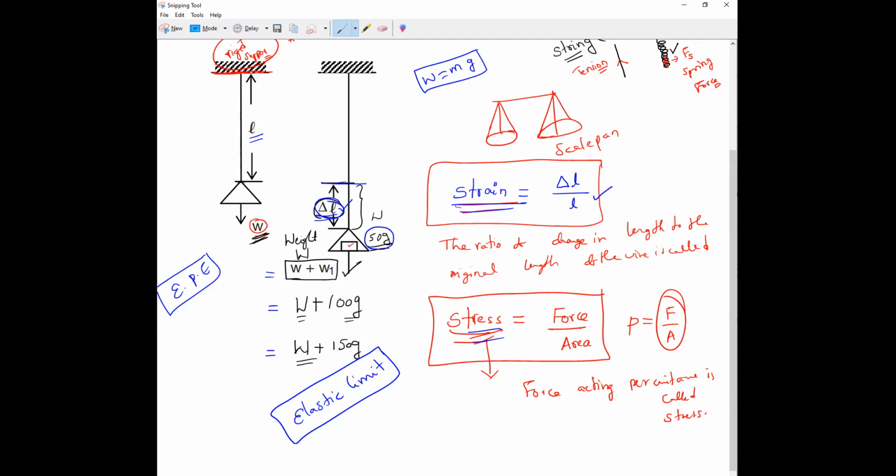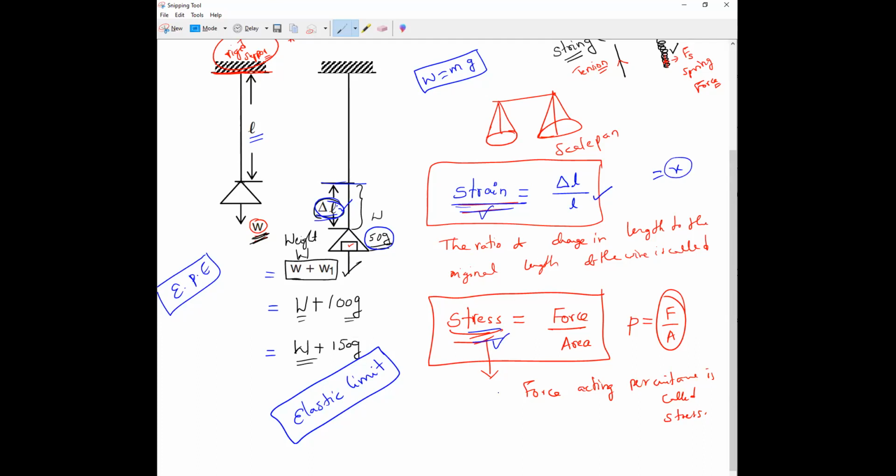If I divide stress by strain, I'll get some value, some x value. For the first delta L there is a change in length. Again, I put 100, and definitely there will be extension. Again I calculate the strain and stress, and if I take the ratio, I'll get the same x.